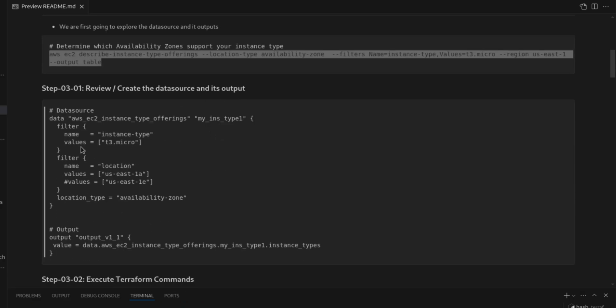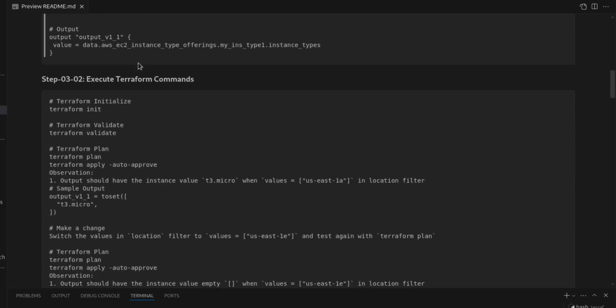Next is creating the data source and its output. Now we are printing it for T3 micro. Give me in which zones T3 micro is available, for example US East 1A, is it available or not? US East 1E, is it available or not? This is a filter we are trying, where location type is availability zone.